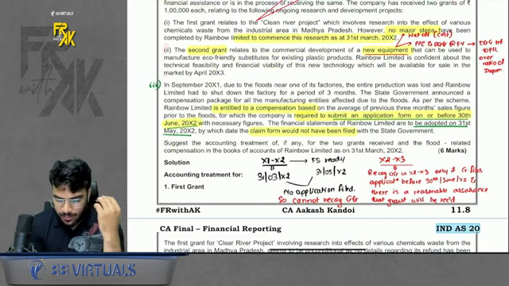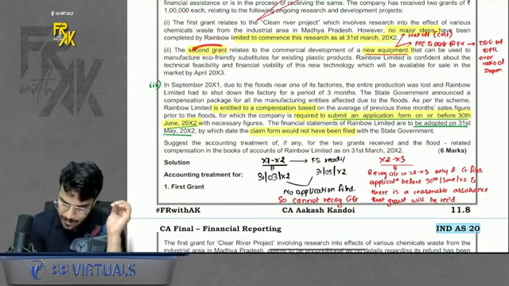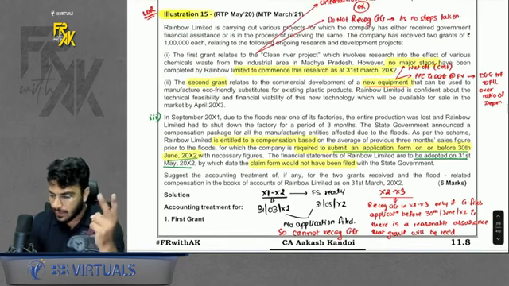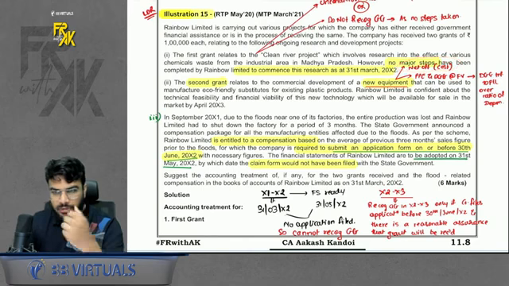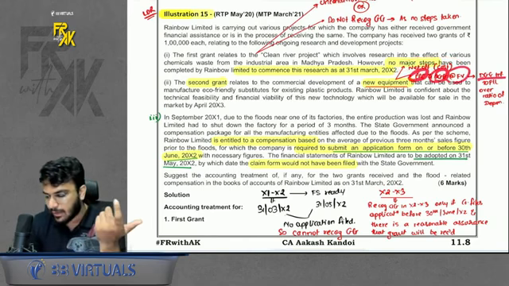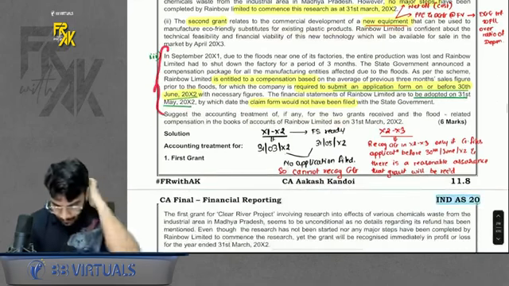The second point says that you received the remaining 1 lakh for the new equipment. When you receive the grant for a new depreciable asset, we have 2 methods. Either you can net off the cost of the asset, or second, you can record the PPE and the deferred government grant, both at fair value, and transfer the deferred government grant to profit and loss over the ratio of depreciation. Simple. There was one third point also.